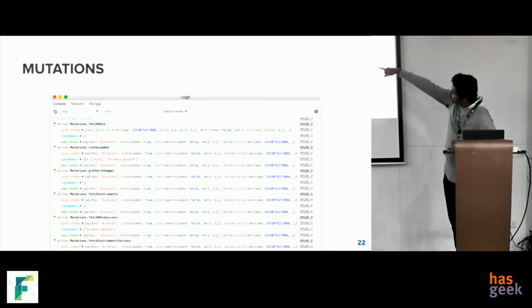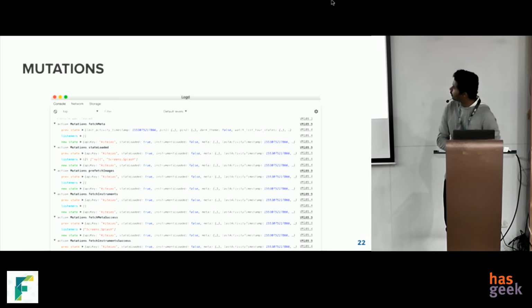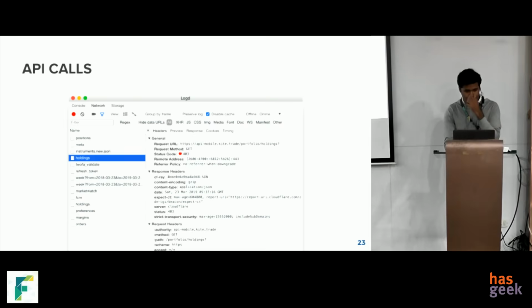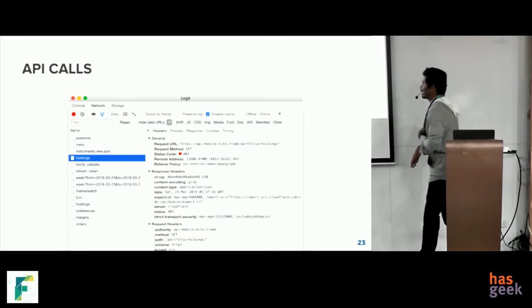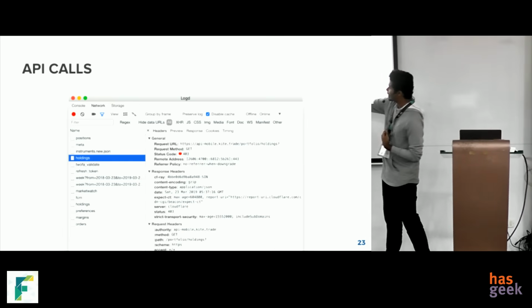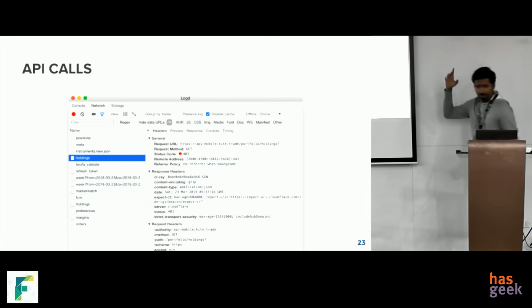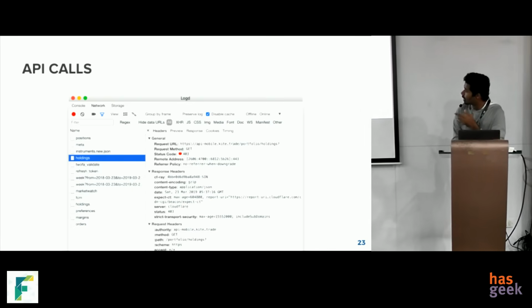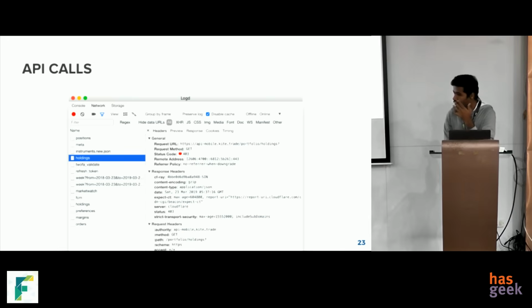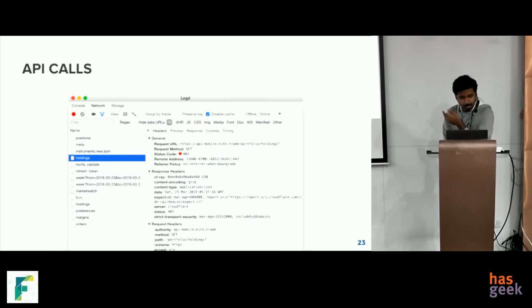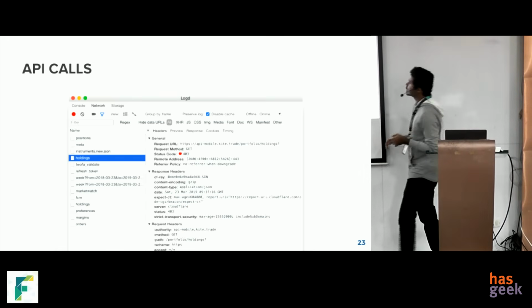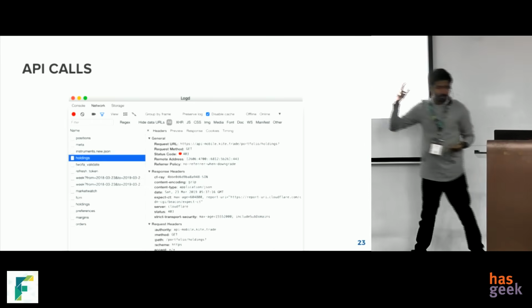And you can also use the filtering mechanism of Chrome DevTools. You can filter the log as well. You can also watch the API calls. This is basically all the Chrome DevTools features. We just sort of proxy it. So you can watch all the API calls. You can see the request and response. You can see the API timing. So if you have an API that takes a lot of time to complete, you can monitor that. You can also configure network conditions like offline, online, 2G, 3G. You can emulate that.